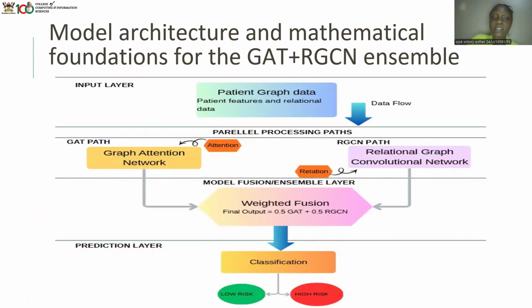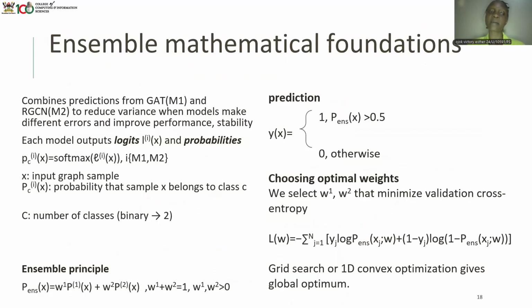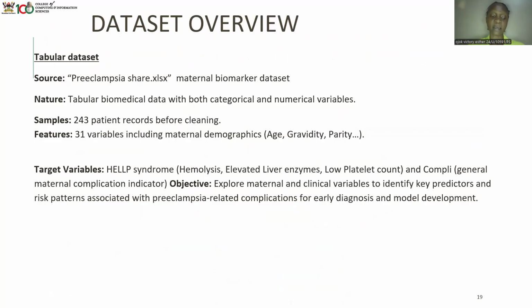Then this is our model's architecture for the GAT and RGCN ensemble. This is where I put the data. This is the parallel processing, GAT and RGCN, and then the prediction layer. That is the ensemble's mathematical foundation. And then our data set. Our data set includes key maternal features like systolic BP, diastolic BP, fluid proteins, age, and all that.